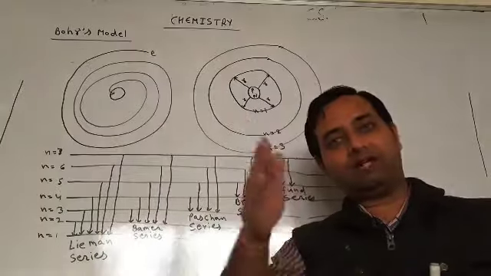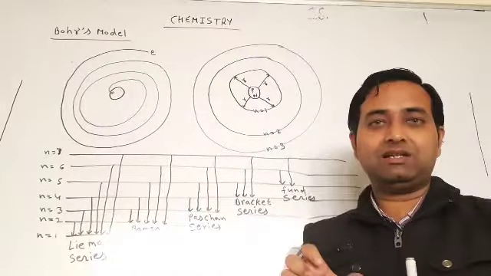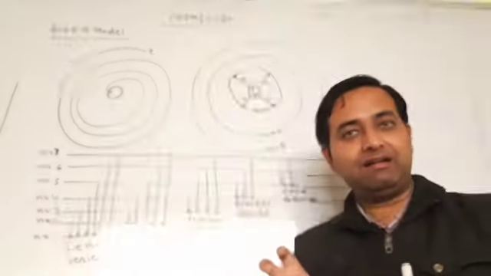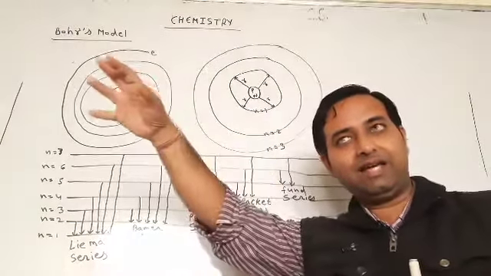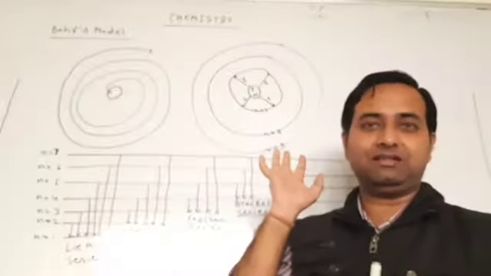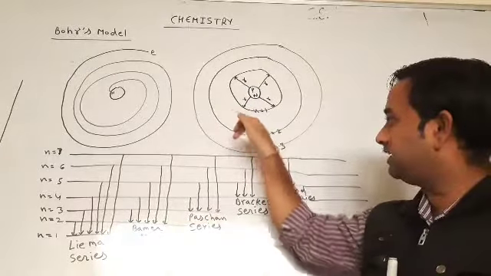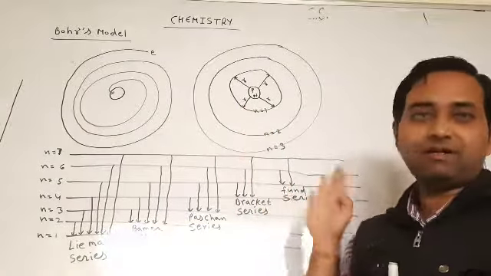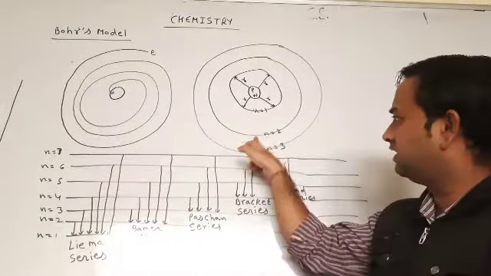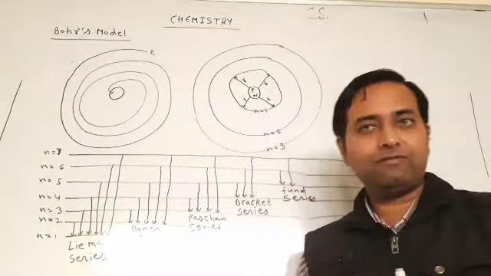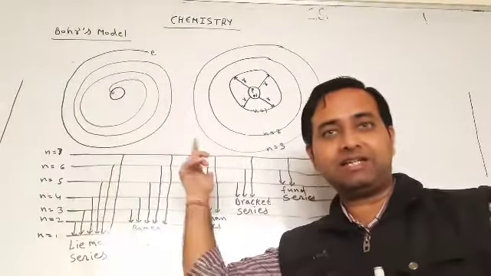Then the electron always wants to get its stability back. So the extra energy that he carries, that he gets, he also releases. So if it is in the first orbit, then he carries the energy and jumps to the second orbit. After some time, he releases the energy and comes back to the first energy level. This carrying and releasing of energy generates the spectrum.